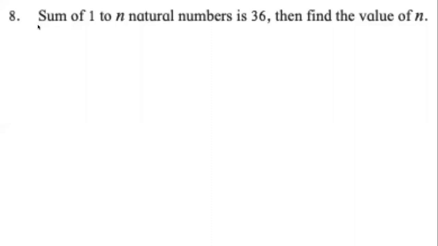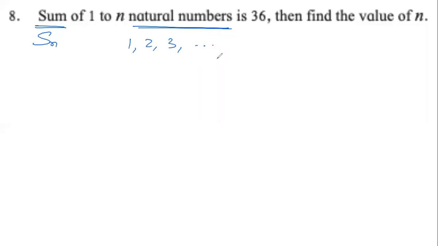Clearly it says sum. So we have to find Sn. And it is not any arithmetic progression. It says natural numbers. Natural numbers are like this: 1, 2, 3, dot, dot, dot. It continues.